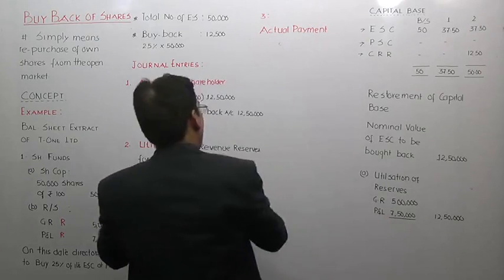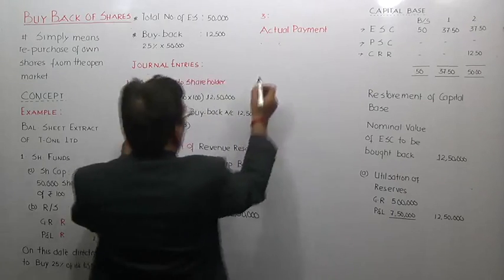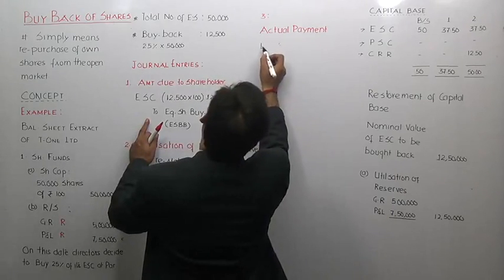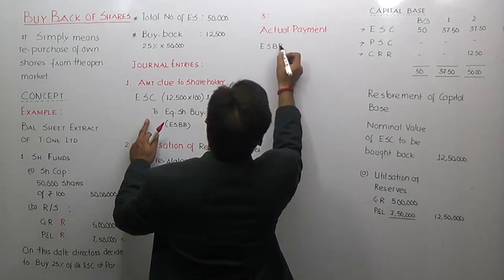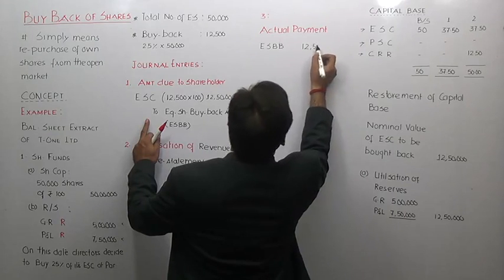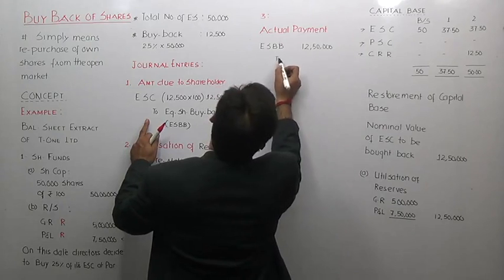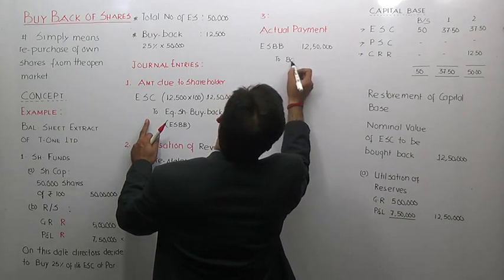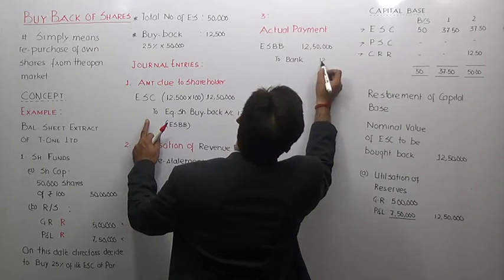The entry for actual payment will be: equity share buyback account, because this was the due amount. Equity share buyback account means equity shareholder account. Now you are going to make them the actual payment, 12,50,000, to bank, 12,50,000.